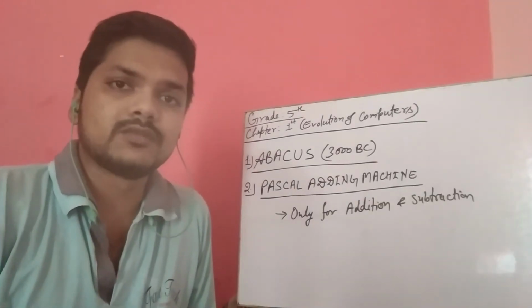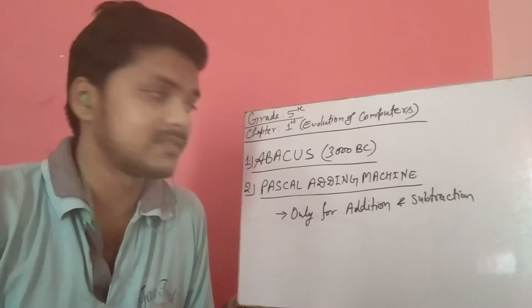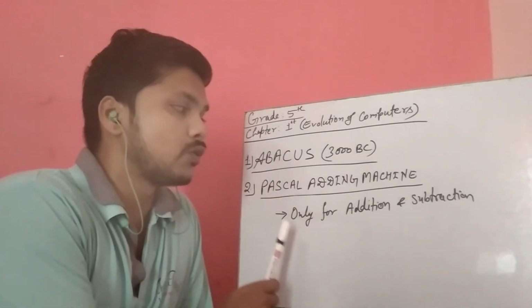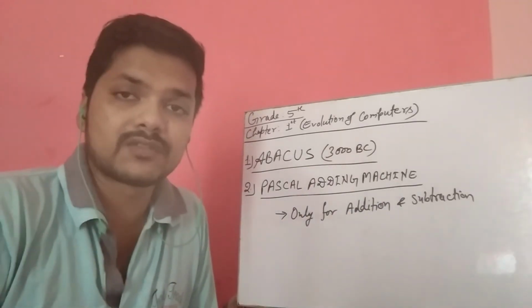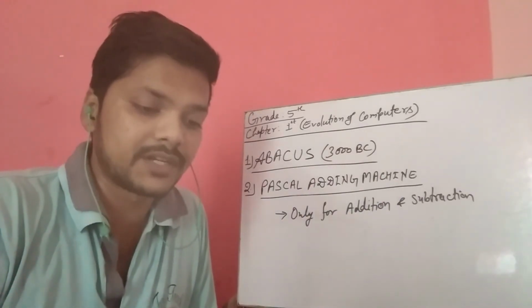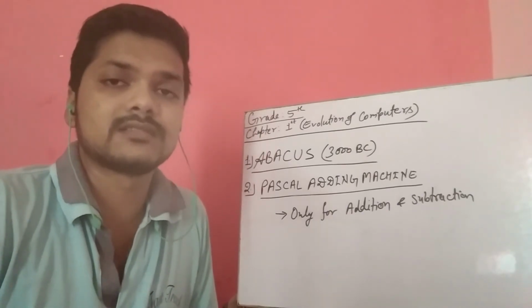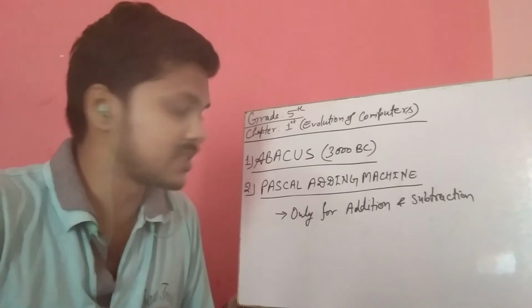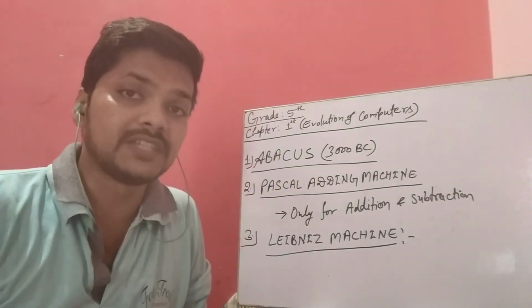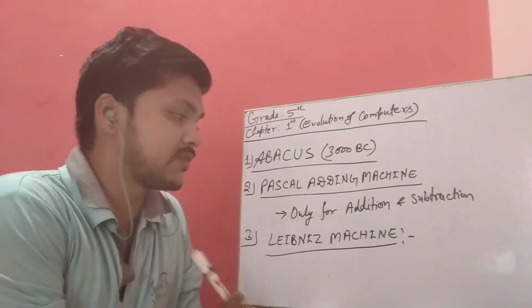This Pascal machine had some limitations: it was used only to do calculations for addition and subtraction. But after some time, in 1671, a new scientist came and invented a new machine known as the Leibniz machine. A German mathematician named Leibniz invented it.